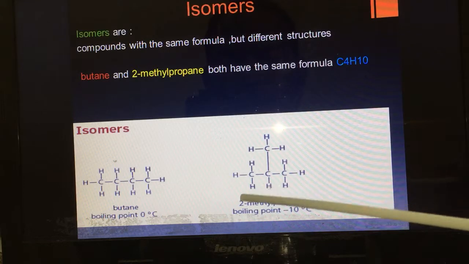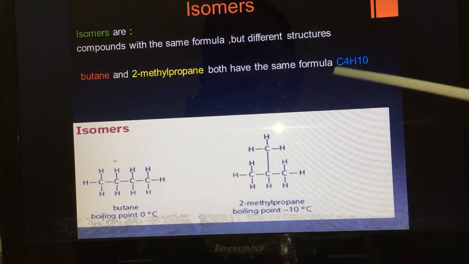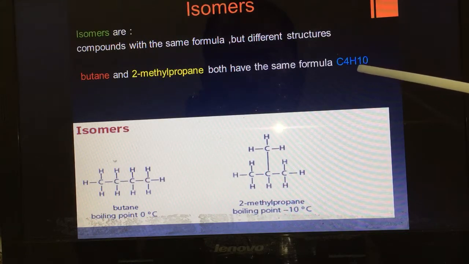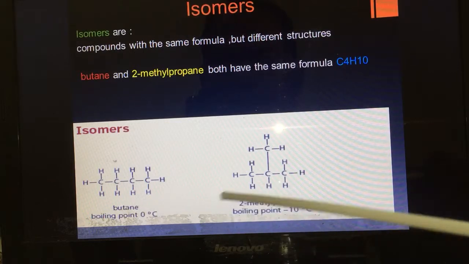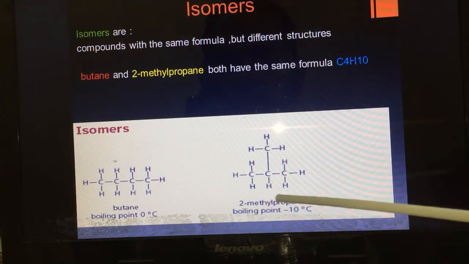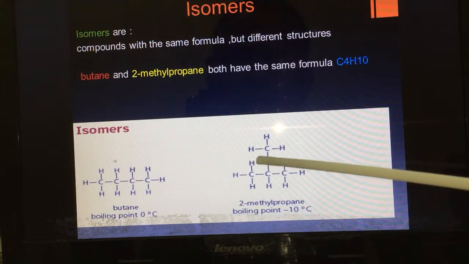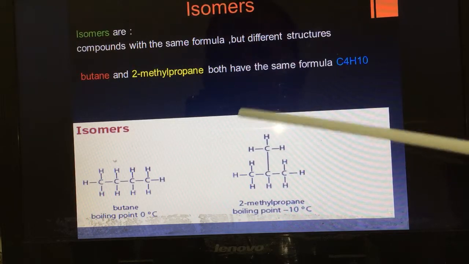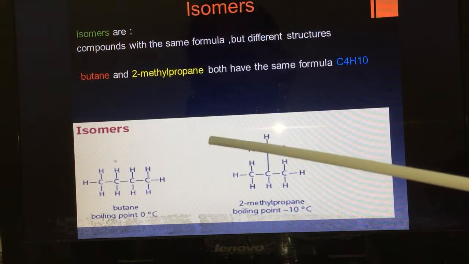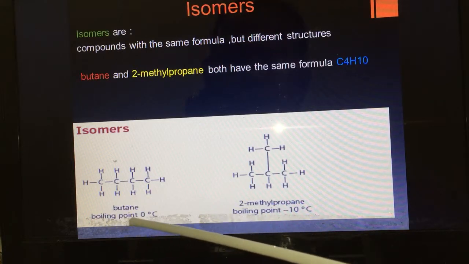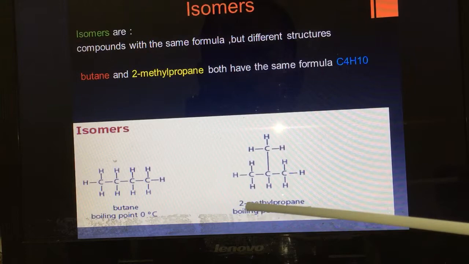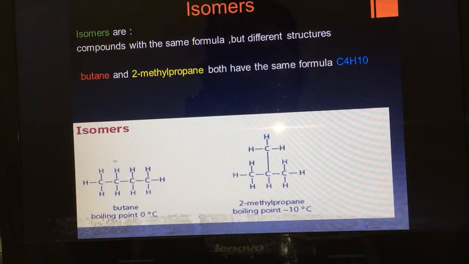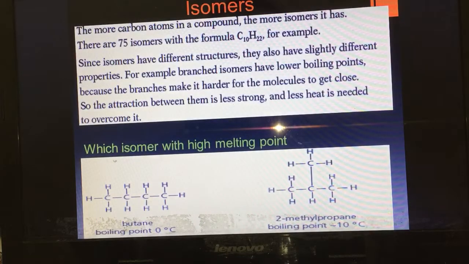Both have the formula C4H10, but the structure of butane is totally different from the structure of 2-methylpropane, and also the chemical and physical properties will be different. For example, the boiling point of butane is 0 degrees Celsius, but the boiling point of 2-methylpropane is negative 10 degrees Celsius.